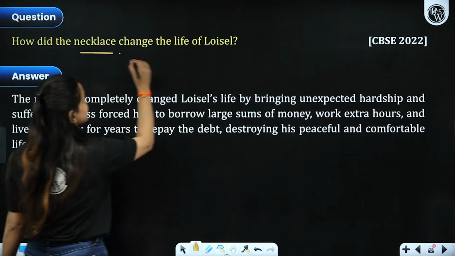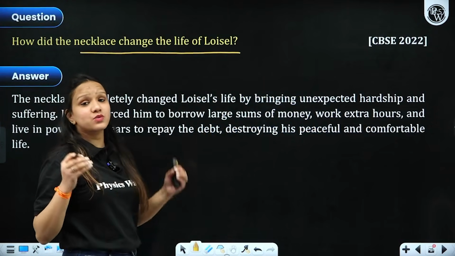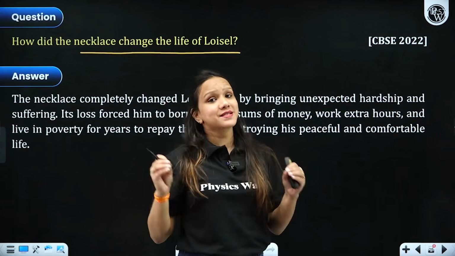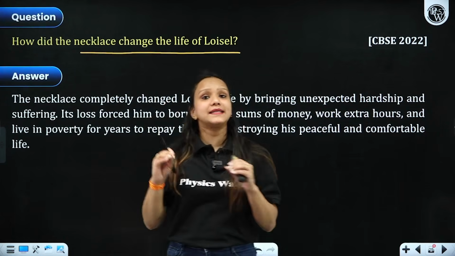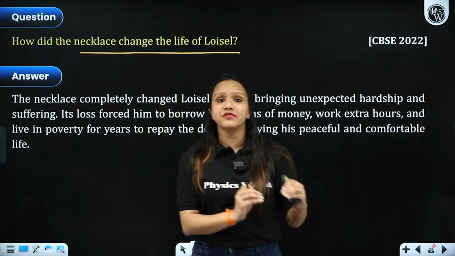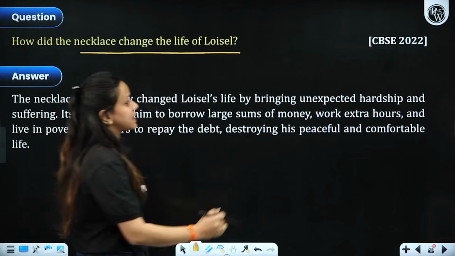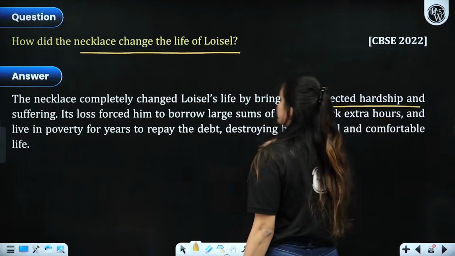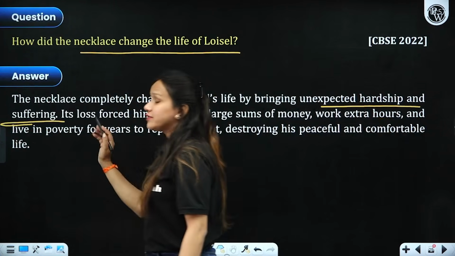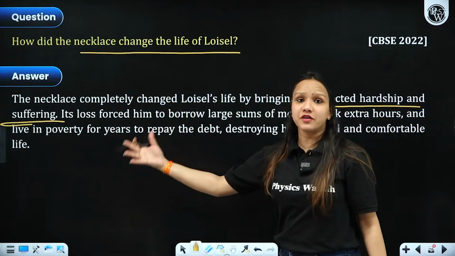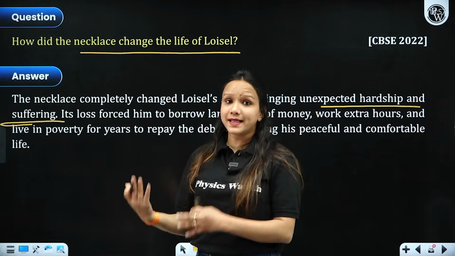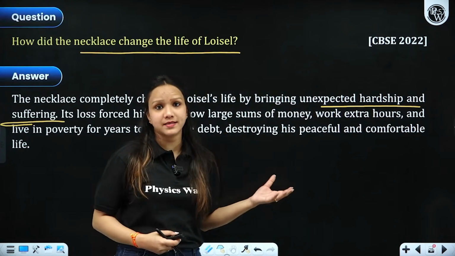How did the necklace change the life of Loisel? Exactly, it was one single object. It was that particular necklace that changed their entire life, that made them suffer in poverty for so many years, right? So the necklace completely changed their life by bringing unexpected hardships and suffering. Right? They were not supposed to bear and tolerate all those sufferings that they had to undergo because of that necklace, because of that desire to wear that necklace, right?